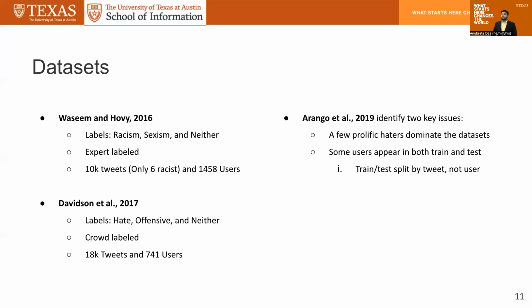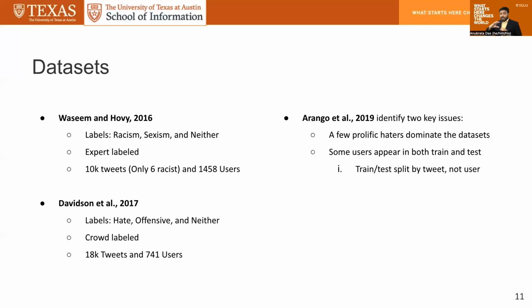In a later work, Arango et al. identified 2 key issues with the Waseem and Hovy and Davidson datasets. Number one, a few prolific haters dominate the dataset, as we saw, recalling the graph, that there's a concentrated set of tweets that come from only a very few users. And the second is that tweets by the same user might appear in both train and test.